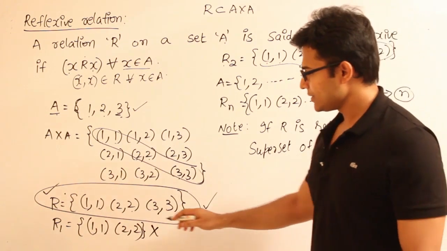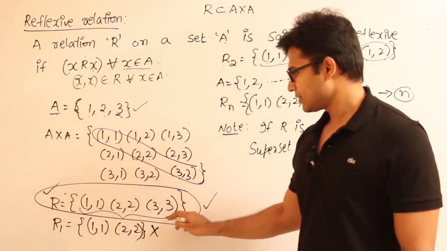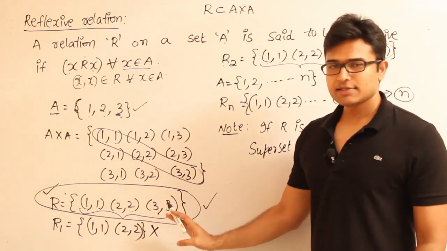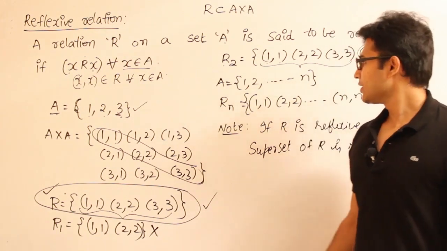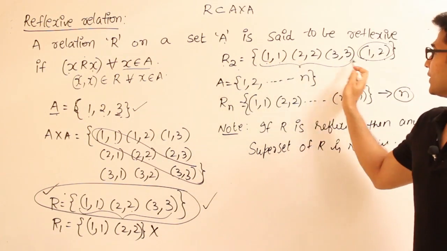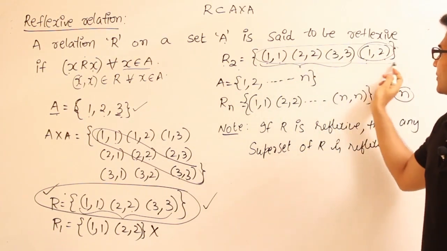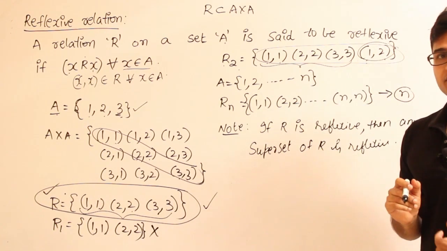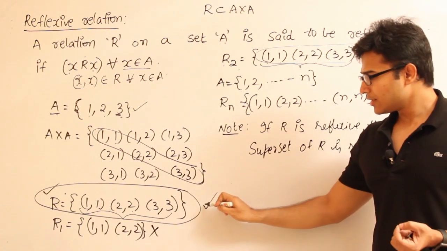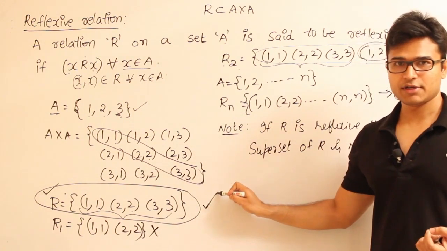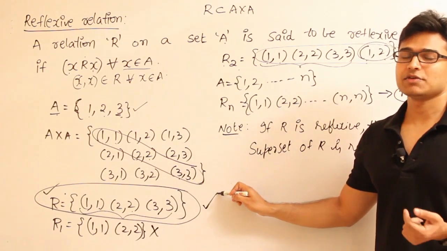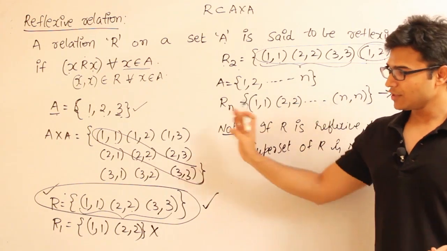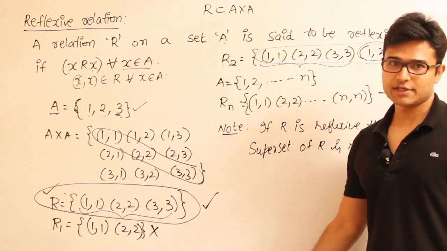What do I mean by this? If you have all these three elements, you add any new element, still it will be reflexive, right? This is reflexive, all these four elements, it is reflexive. You add any more elements, it is reflexive. Got it? Therefore, the smallest relation which is reflexive is important, and the largest relation is actually immaterial, because you add everything to that set, it will still be reflexive.